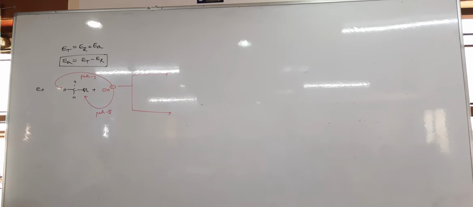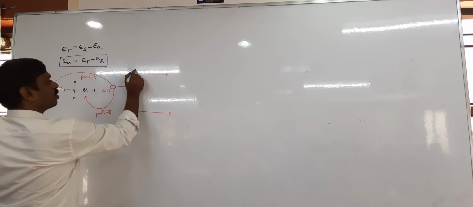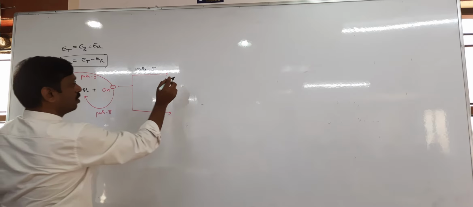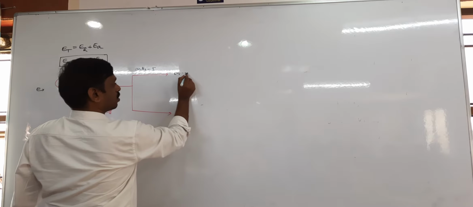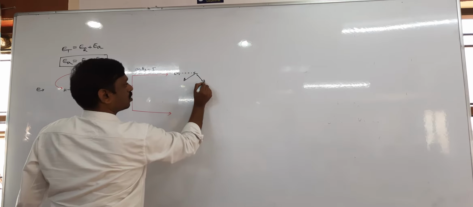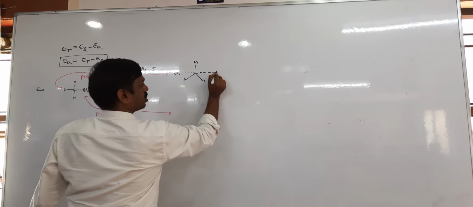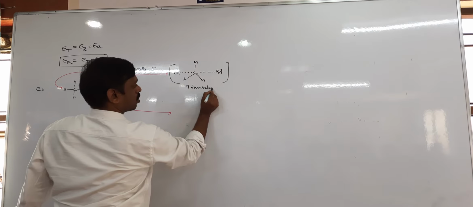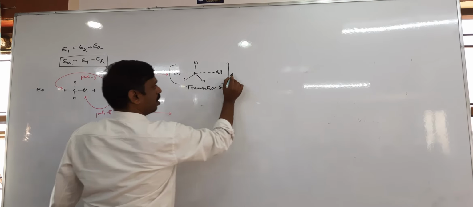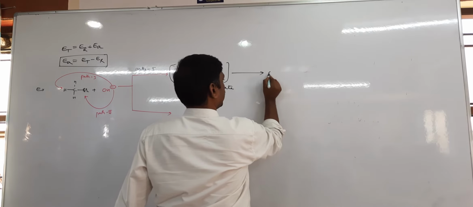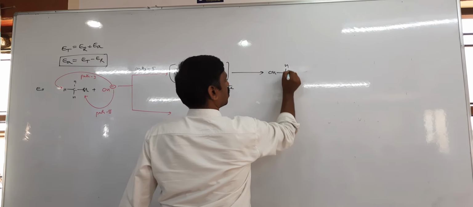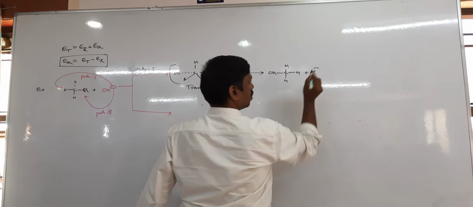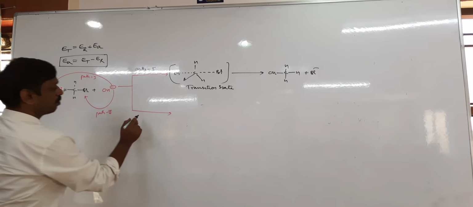In path 1, OH minus attacks from the back side. Then you get an intermediate, the transition state, TS, which is unstable and undergoes further decomposition. It forms alcohol, and Br minus is formed.